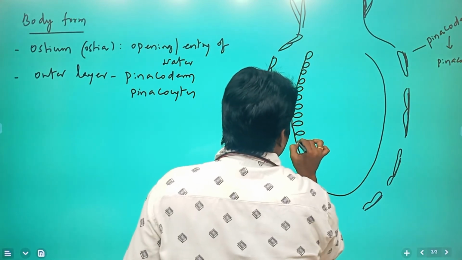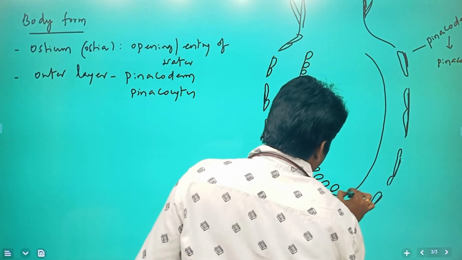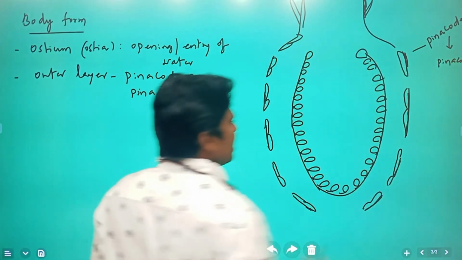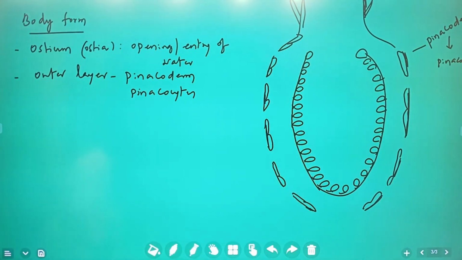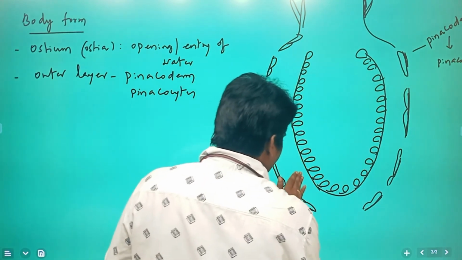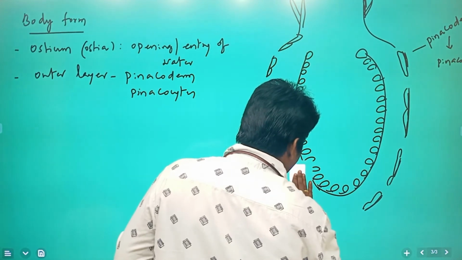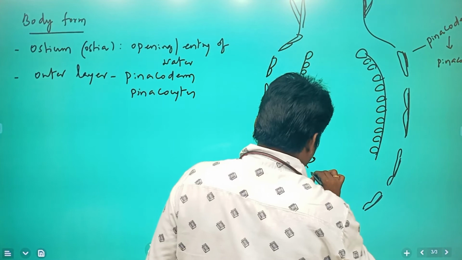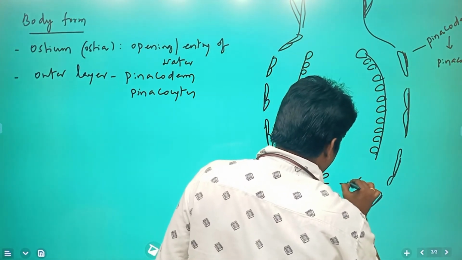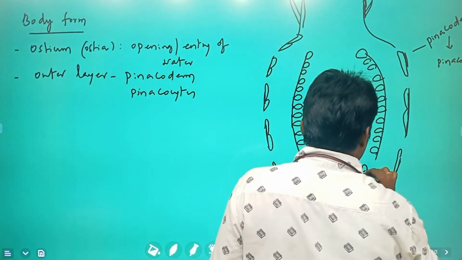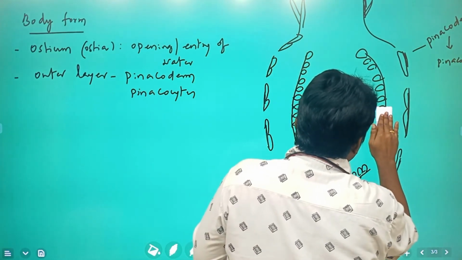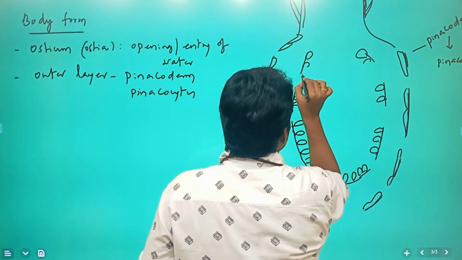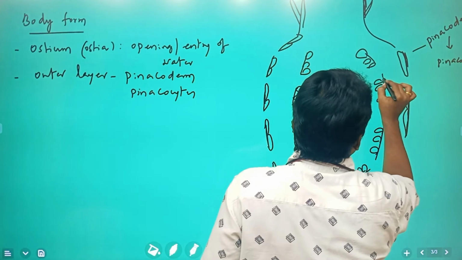This inner layer we are going to call coenoderm, and particularly this coenoderm has divisions here also, and here also there is going to be space.